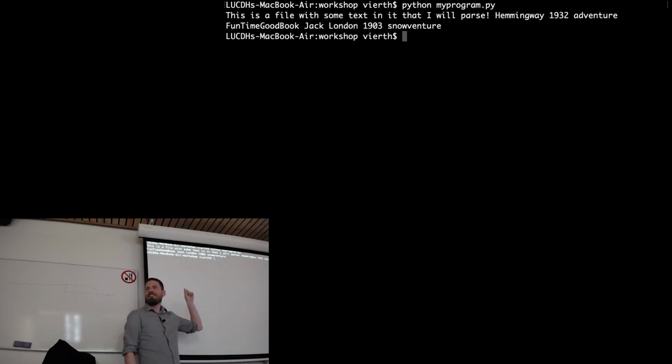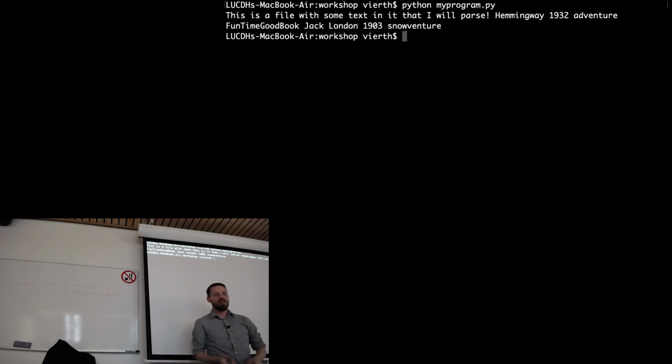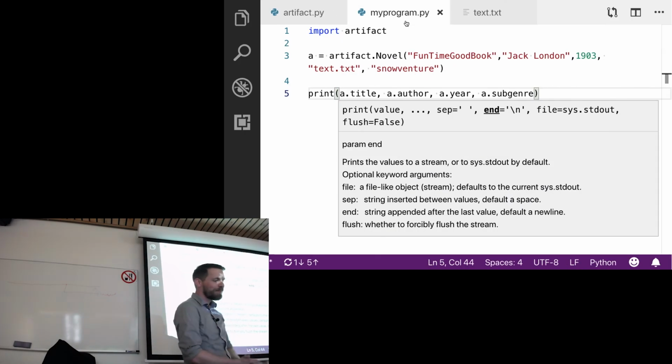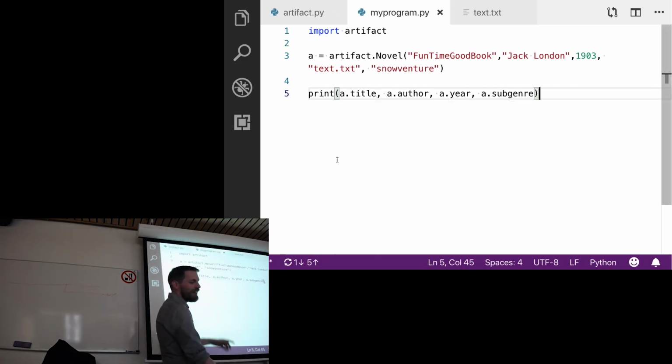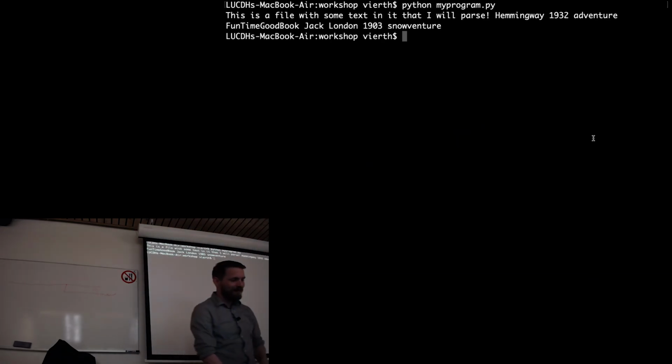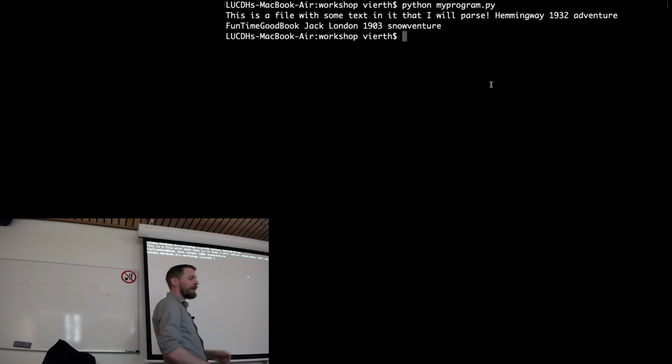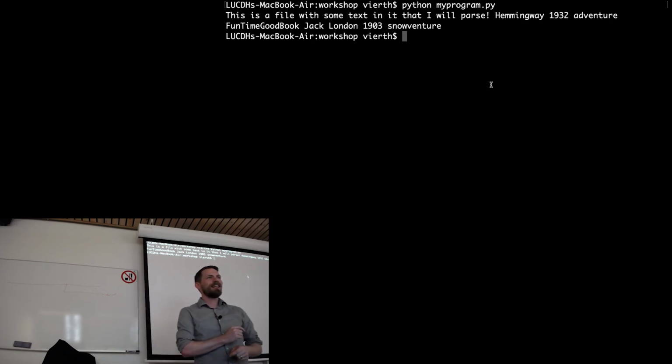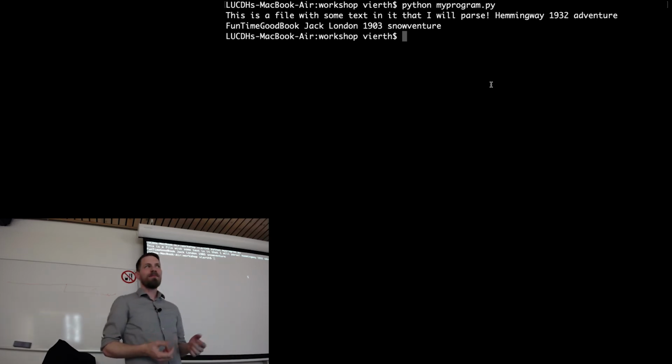What happened? Look at this. This is a file with some text in it that I will parse, Hemingway 1932 adventure. That's not anywhere in my program. My program just says, hey, create this novel and print this. It does do that. It says Fun Time Good Book by Jack London, 1903 Snow Venture. But it's also running the code in artifact.py. That's not a behavior we necessarily want, right?